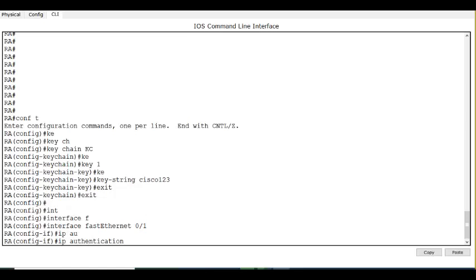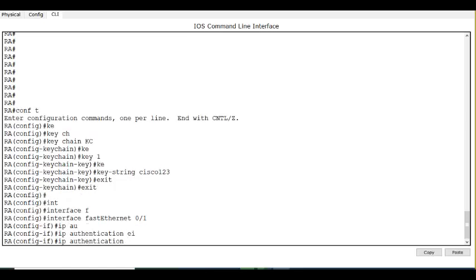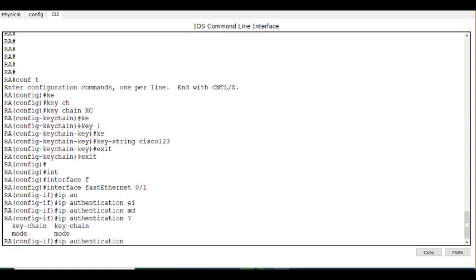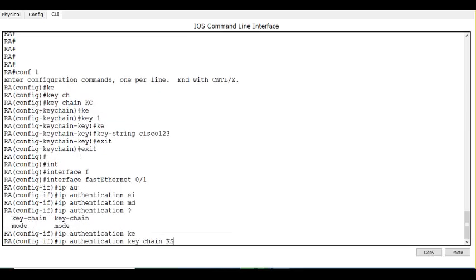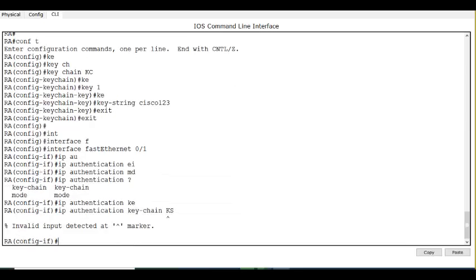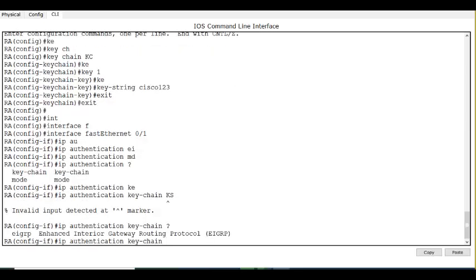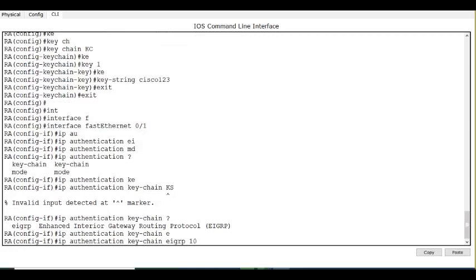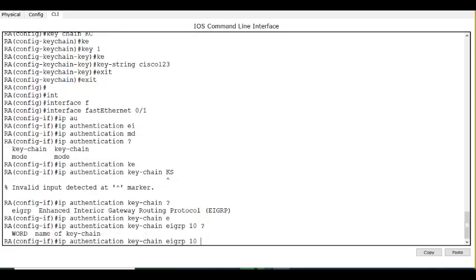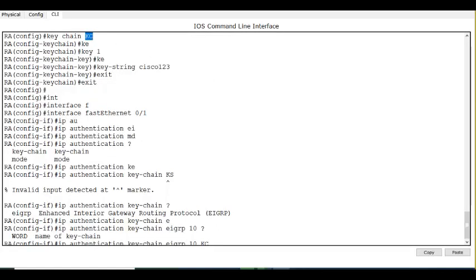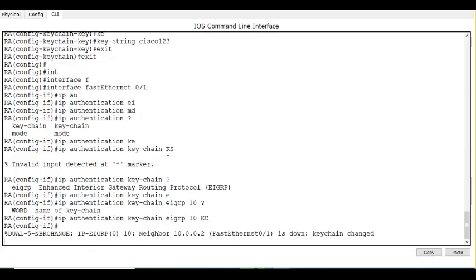IP authentication keychain for EIGRP 10. What is the keychain name? KC. KC is the keychain name. You see here, the first line. Done.